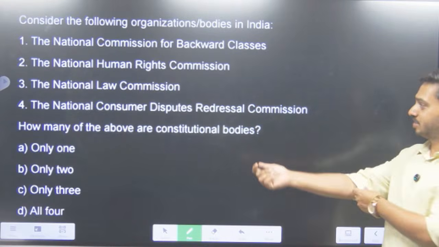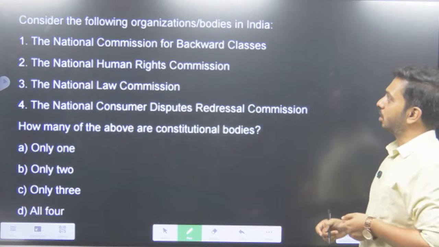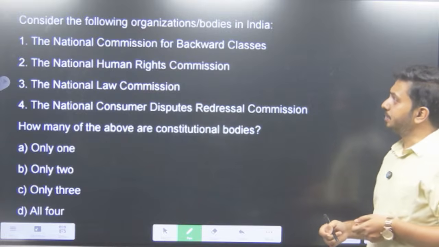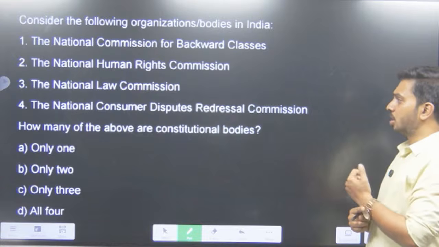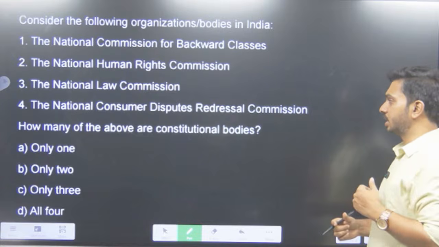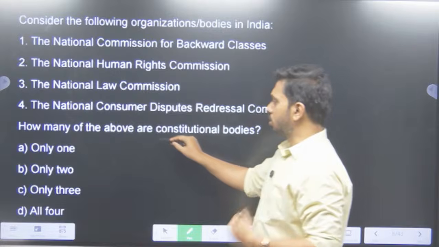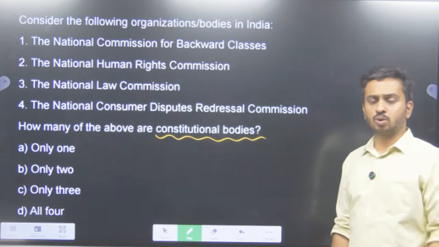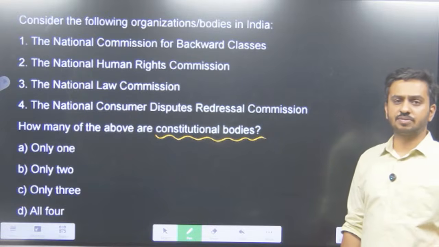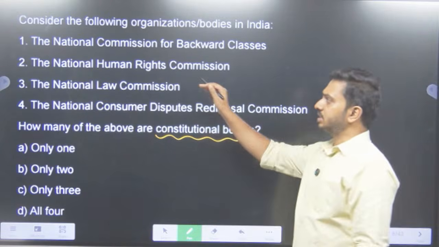Yes, absolutely correct. Consider the following organizations or bodies in India: the National Commission for Backward Classes, National Human Rights Commission, Law Commission, National Consumer Dispute Redressal Commission. Which of the above are constitutional bodies? So a fairly easy question after 2 to 3 very tricky questions. UPSC has given a fairly easy question. This is a very straightforward one.